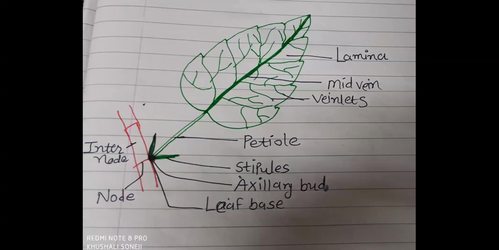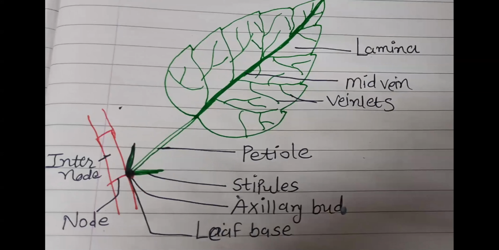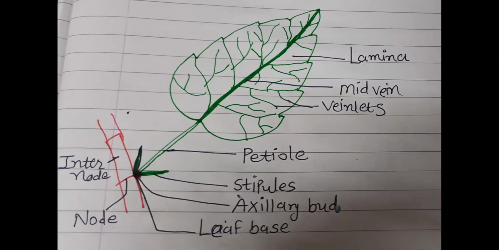Next part of this morphology chapter, that's the leaf. In the leaf, first of all, remember, this is the main stem branch.